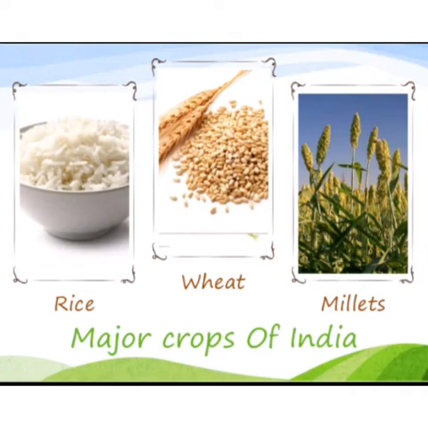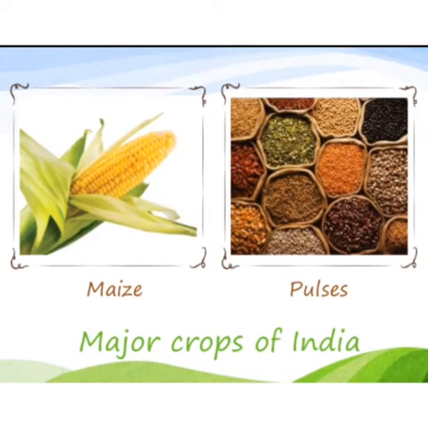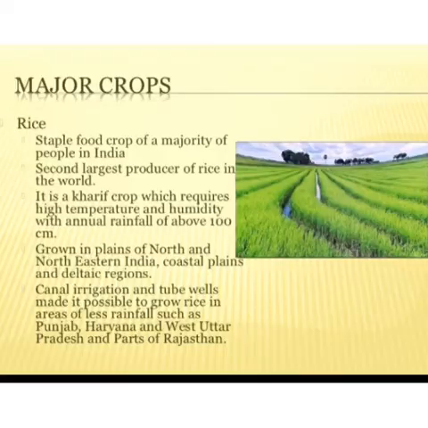Some of the major crops of India are rice, wheat, millets, maize and pulses. We will know about them in detail. Let's start with rice.